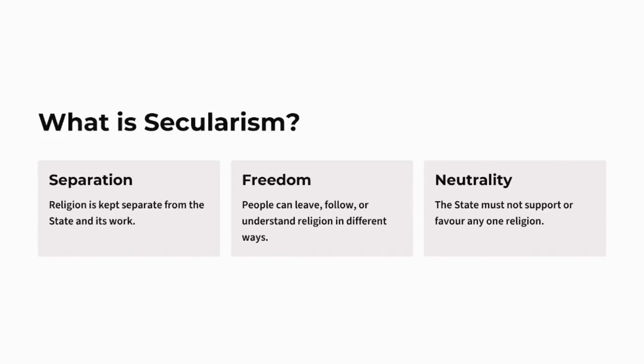So here, what is secularism? It means the government won't support any religion. Separation: religion is kept apart from the government and its work. Then freedom: through secularism, people can follow any religion and understand any religion in different ways. Then neutrality: that means the state government or central government does not support or favor any one religion. So this is the concept of secularism.